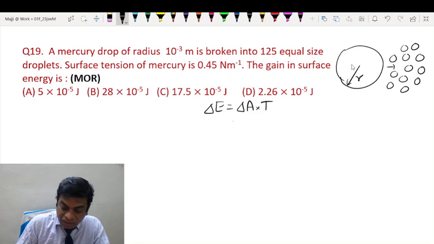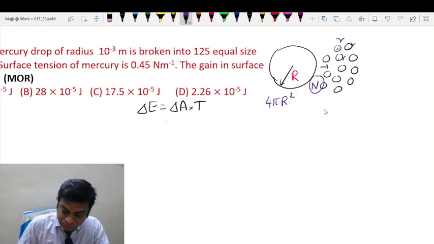Now suppose capital R is the original radius, and small r is the radius of each droplet. Then the original area is 4 pi R square. If n is the number of droplets into which it has split, we can write n times 4 pi small r square as the new area.